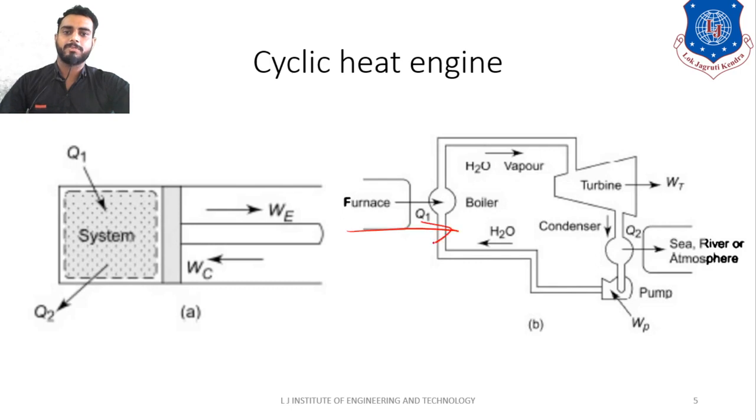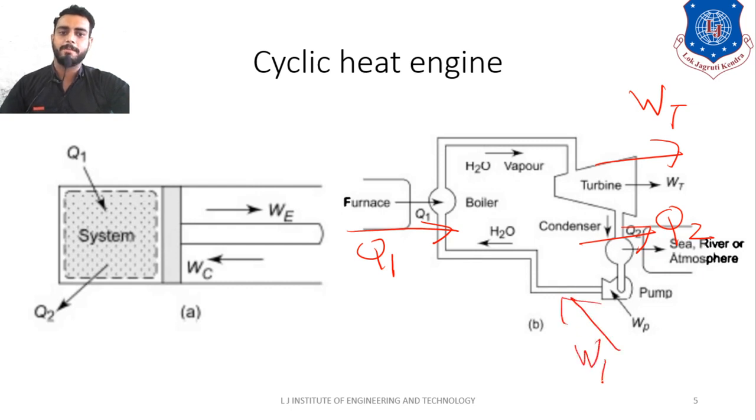The very first heat transfer is this one. You are supplying some heat Q1. Then the next work transfer is here. You are getting turbine work WT. Then the next heat transfer is here. You are rejecting some heat Q2. And then the next work transfer is here. You are supplying some work WP.